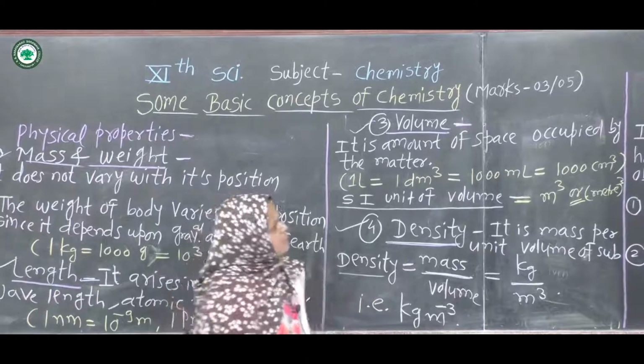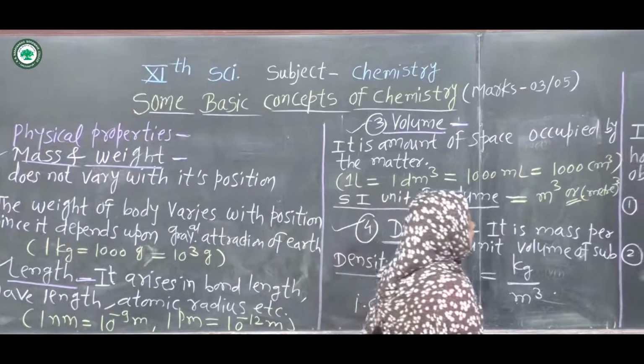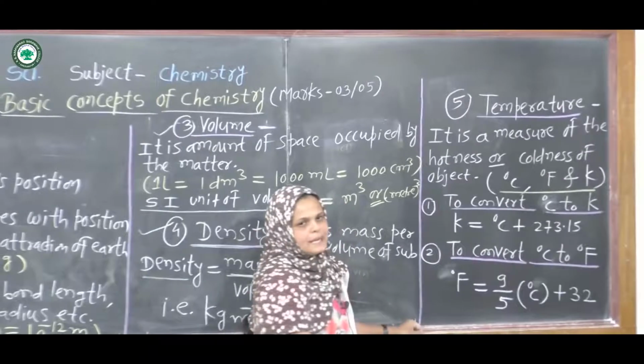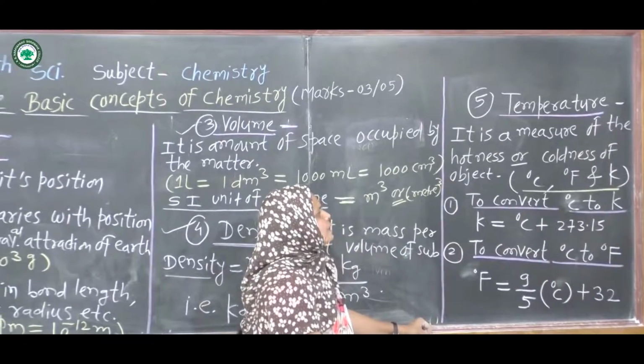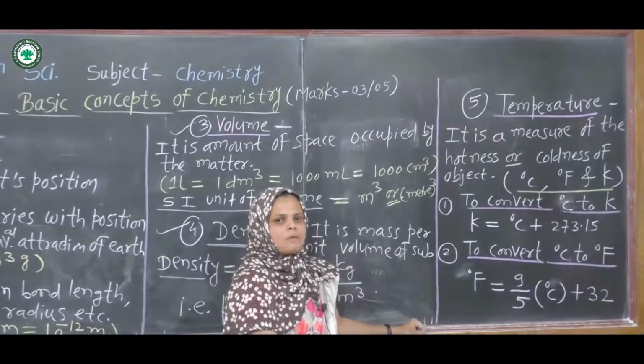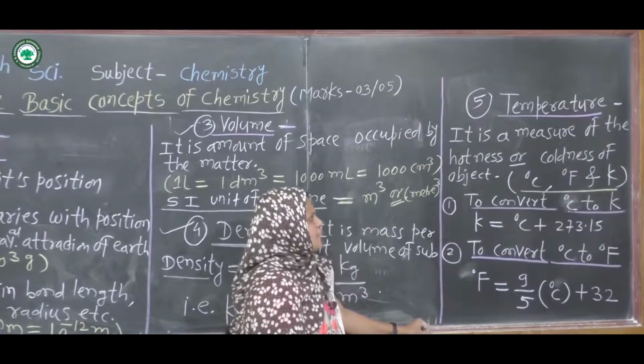Then the last one is temperature. It is the measure of the hotness or coldness of an object.